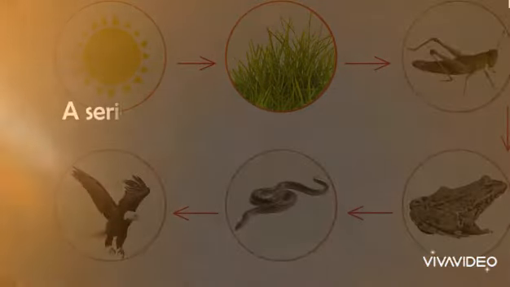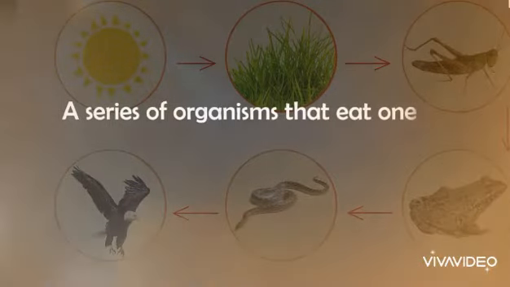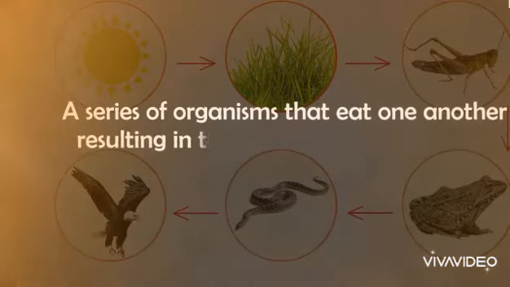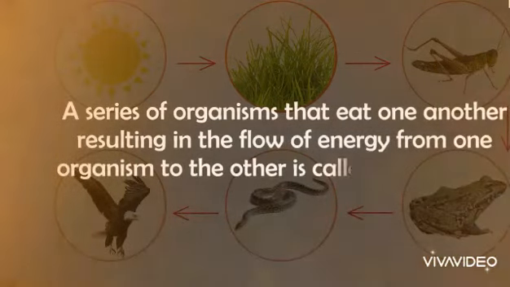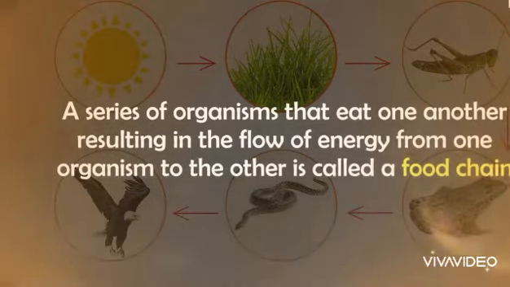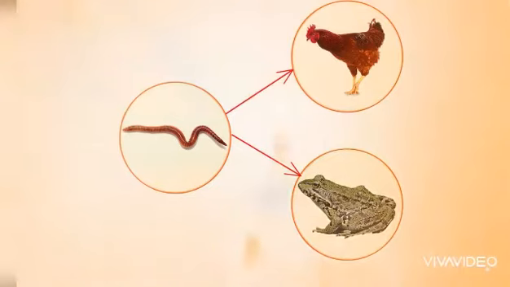Thus, a series of organisms that eat one another, resulting in the flow of energy from one organism to the other, is called a food chain. Many such food chains exist in the ecosystem. One organism can be food for many.